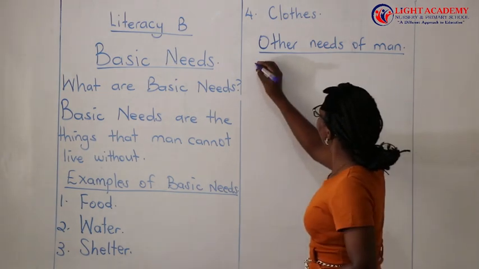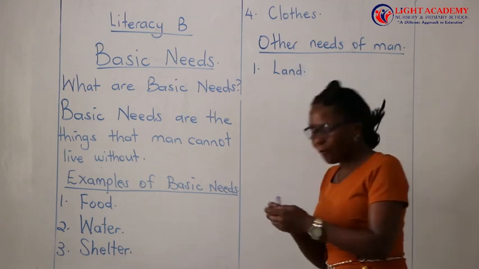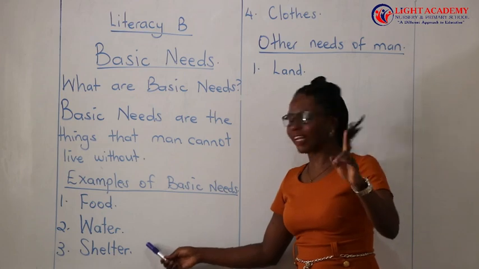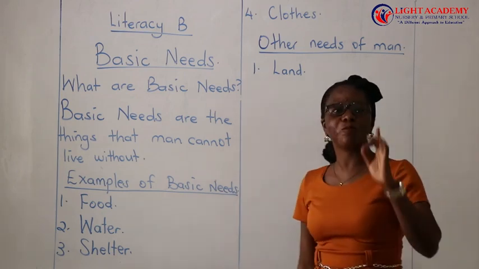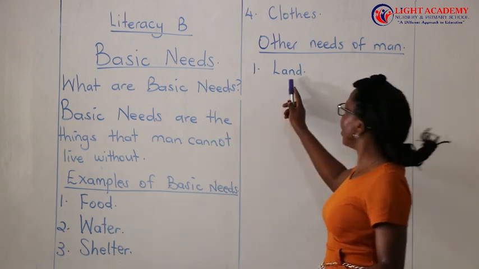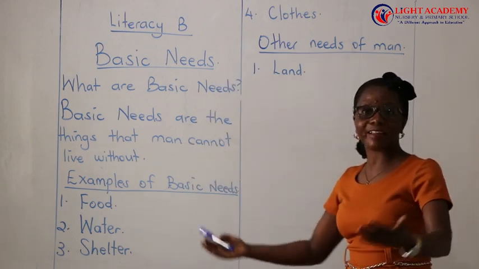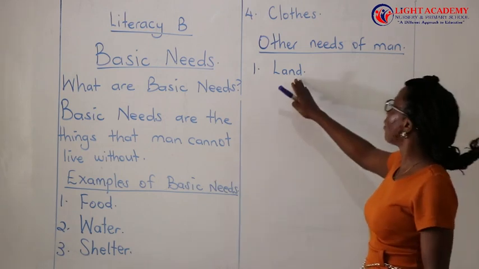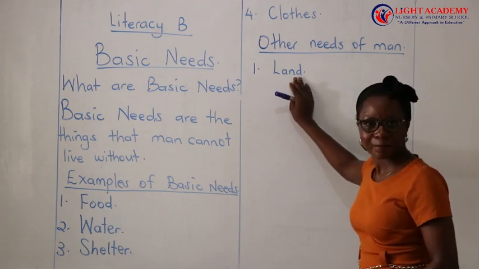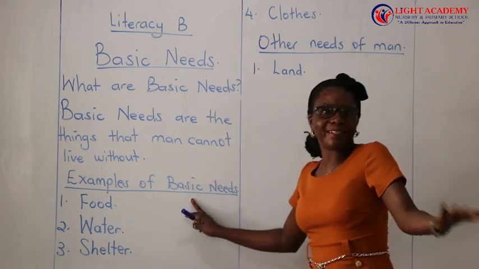Number 1, man needs land. For example, we have talked about shelter. If man is to acquire shelter, if man is to build a house, if daddy is to build a house, he will need land. He will not build the house in air. He will not build the house in water. He has to acquire land in order to build the house. So it is also a need, though it is not basic.